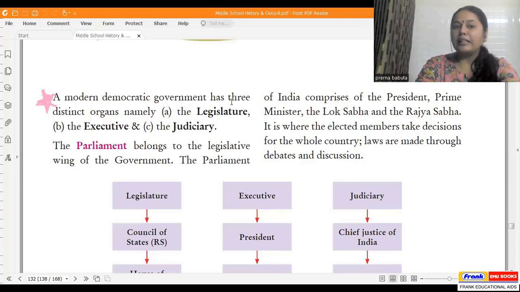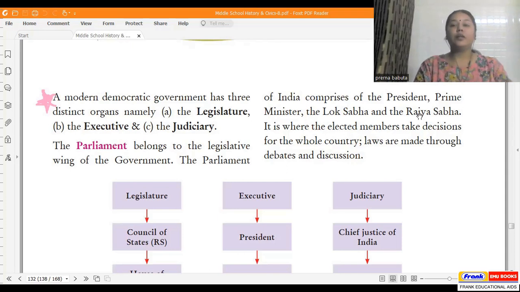All right. So it says a modern democratic government has three distinct organs named legislature, executive, and judiciary. The parliament belongs to the legislative wing of the government, and the Parliament of India comprises the president, the prime minister, and the two houses of the parliament, that is Lok Sabha and Rajya Sabha. It is where the elected members take decisions for the whole country. Laws are made through debates and discussions. So any law that comes across in the country is only passed after there is proper discussion in the two houses of the parliament.